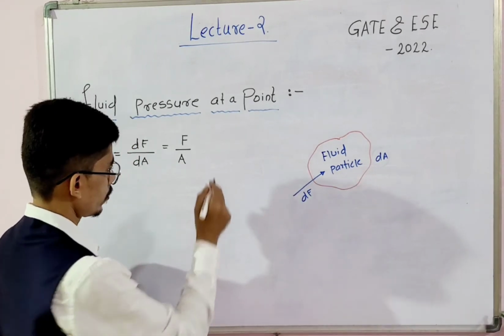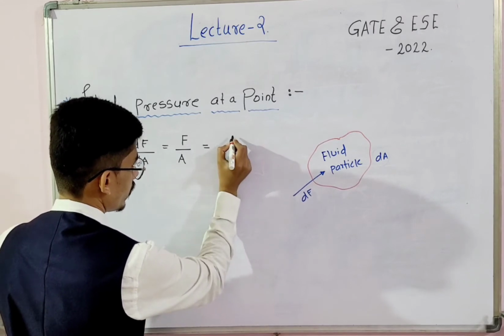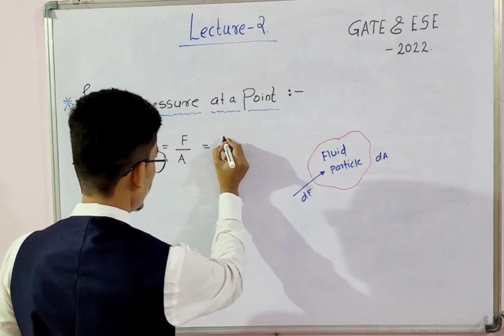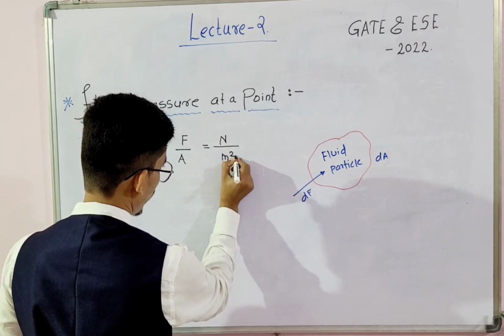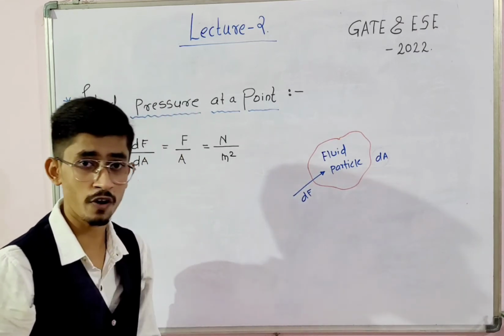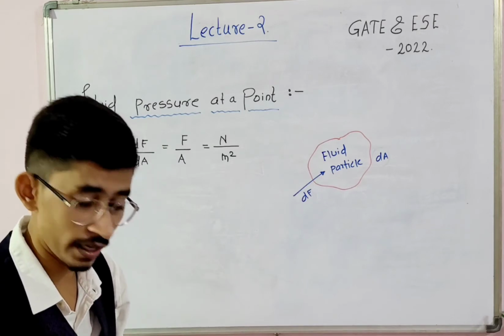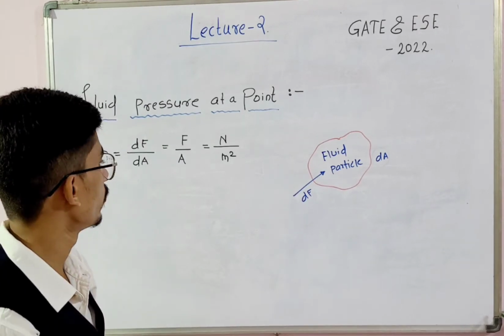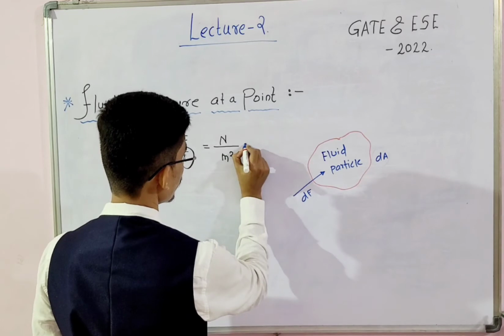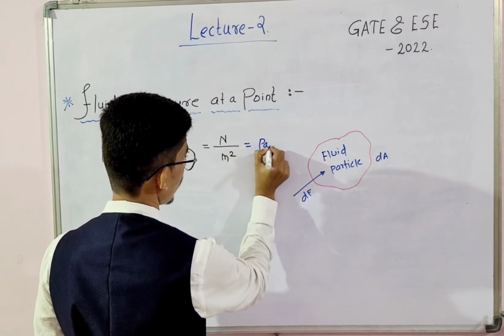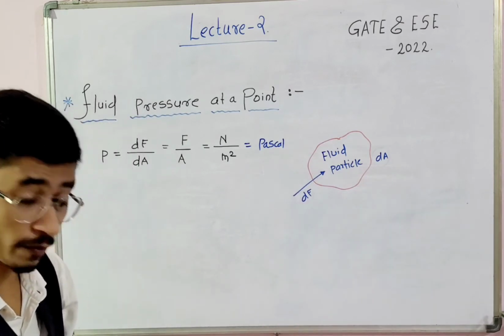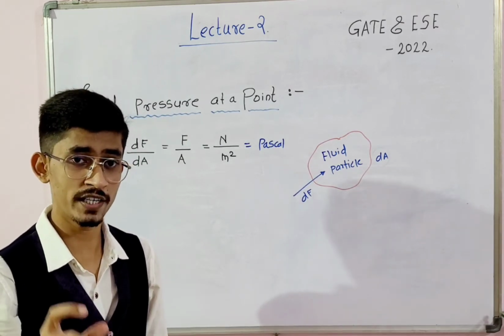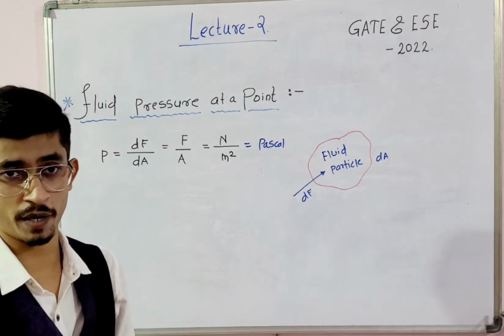The force is measured in Newton and the area in meter square, and Newton per meter square is nothing but Pascal. 1 Newton per meter square is equal to 1 Pascal.